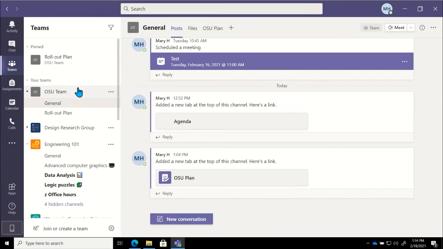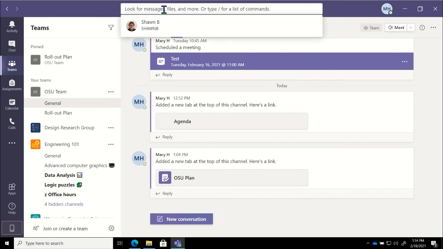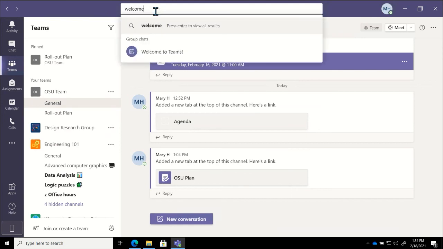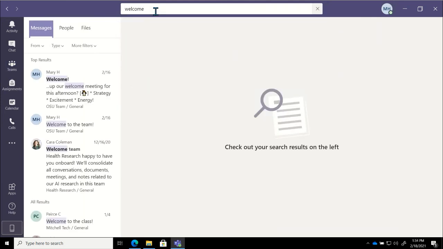we have this really lovely search bar inside of Teams at the top here. This is a great resource for finding anything and everything you might be looking for inside of Teams. So if I put a keyword here, if we just say welcome and hit enter, it gives us a plethora of results. It will search things like our posts and messages here.